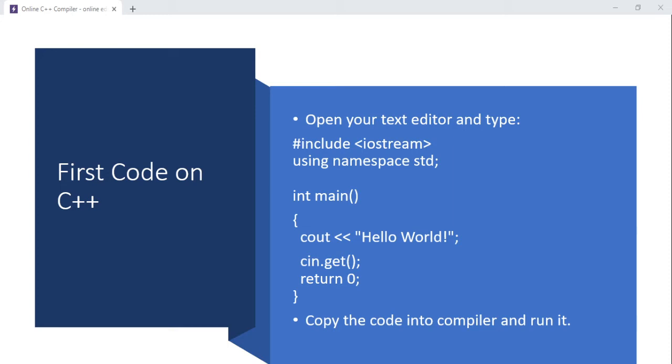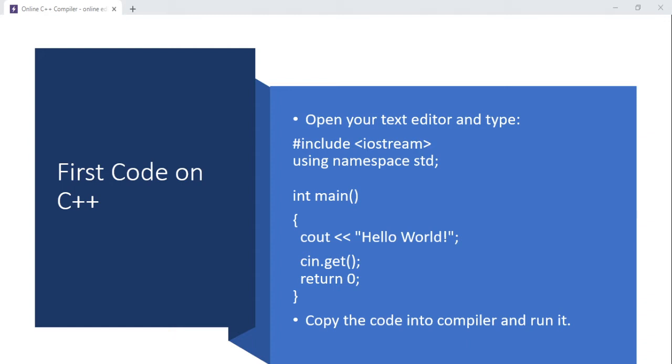I don't know, is it semicolon or semicolon? Please correct me, I don't know which one is which. Maybe it's both. Okay, and then cin.get and another pair of parentheses. Why? Because I don't want the program to close the console as soon as it has finished.